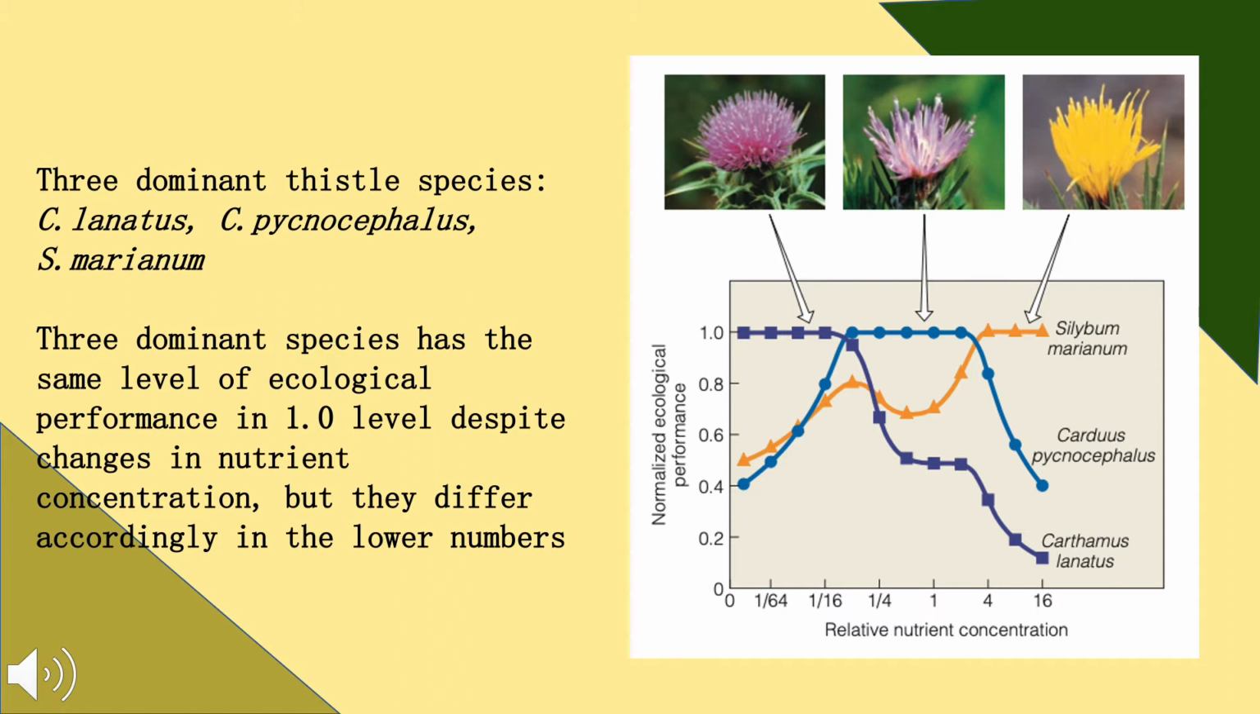So moving on, another set of responses was presented, but only for the 3 dominant thistle species. Figure 13.9 below shows the responses of those 3 dominant plant species. As you can see, the 3 dominant species have the same level of ecological performance at the 1.0 level despite changes in nutrient concentration, but they differ accordingly in the lower numbers.